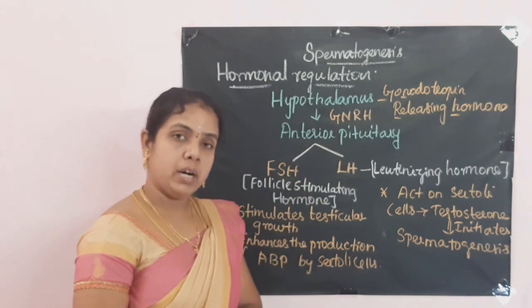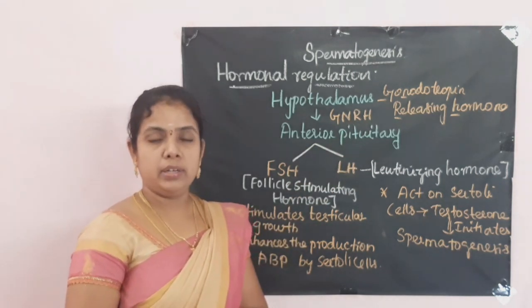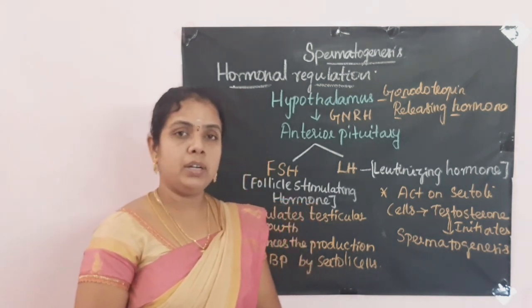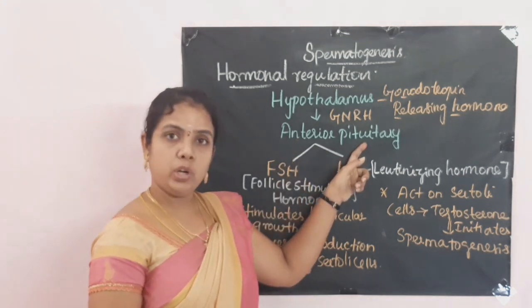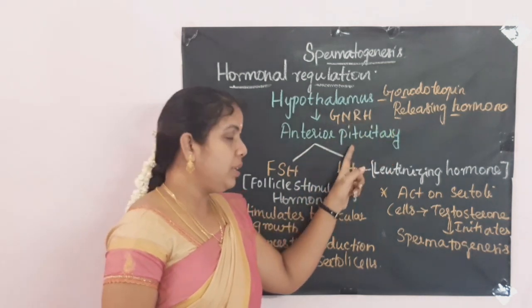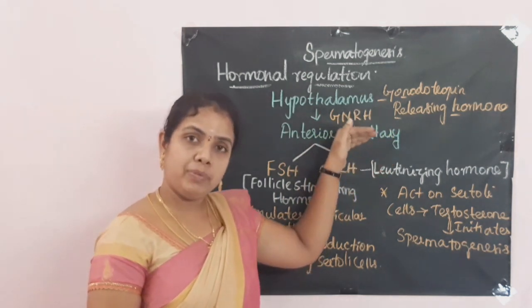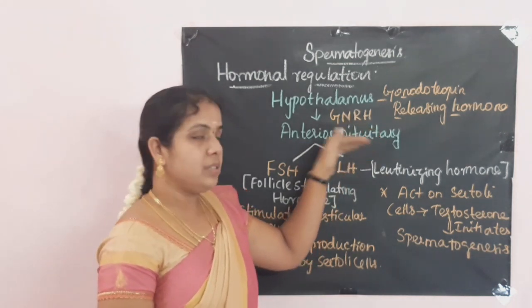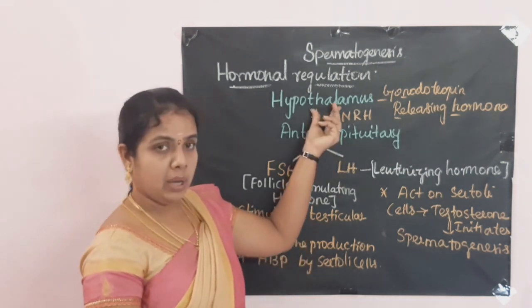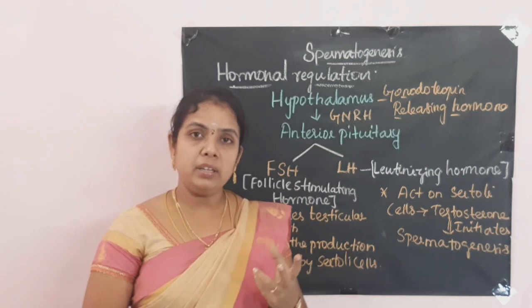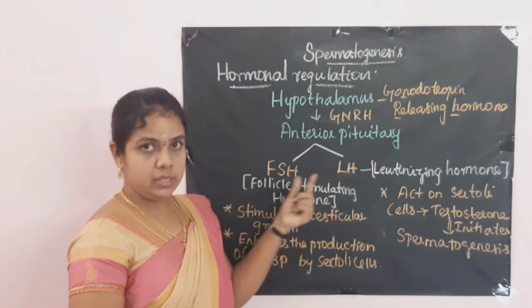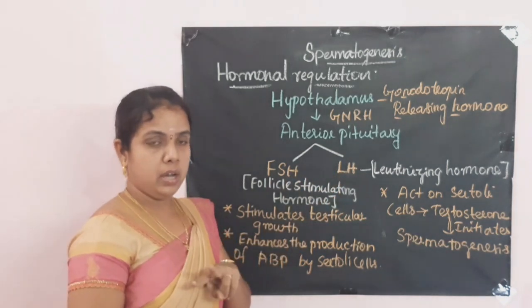we all know, is the master gland of all other endocrine glands, because it controls all other endocrine glands by its secretions. Hence it is called the master gland. So now the hypothalamus secretes gonadotropin releasing hormone to the pituitary. It sends signals in the form of chemicals, that is called hormones. Once the pituitary receives this gonadotropin releasing hormone from the hypothalamus, it starts secreting two gonadotropin hormones, namely FSH and LH.